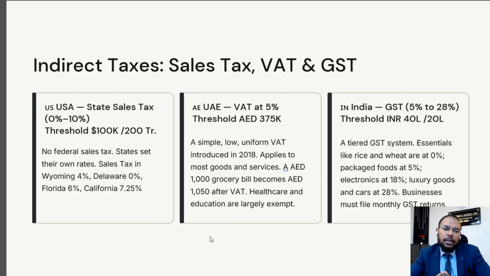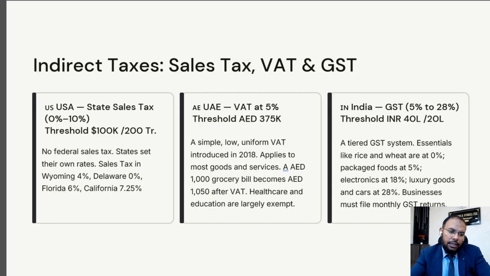So for your understanding, in USA, sales tax in Wyoming 4%, Delaware 0%, Florida 6%, California 7.25%. As we discussed, there is a 0% to 10% sales tax in USA. State by state, there is a different sales tax. In UAE, straightforward 5%. In India, 5% to 28%, but it depends on the product. I hope it is very clear in indirect tax.